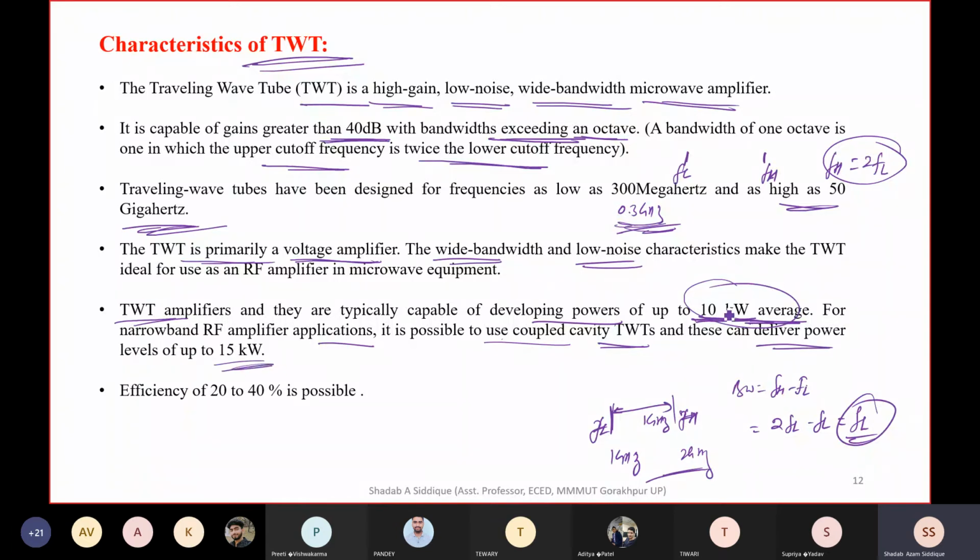Some books say 5 kilowatt average power, but in Liao it is given as 10 kilowatt. The TWT amplifier can be used for wideband applications, and for narrow band we can have 15 kilowatt power. Efficiency is around 20 to 40%, which is possible.